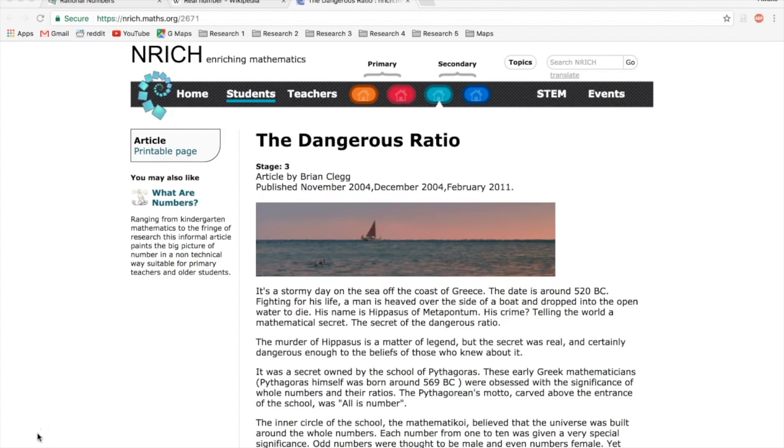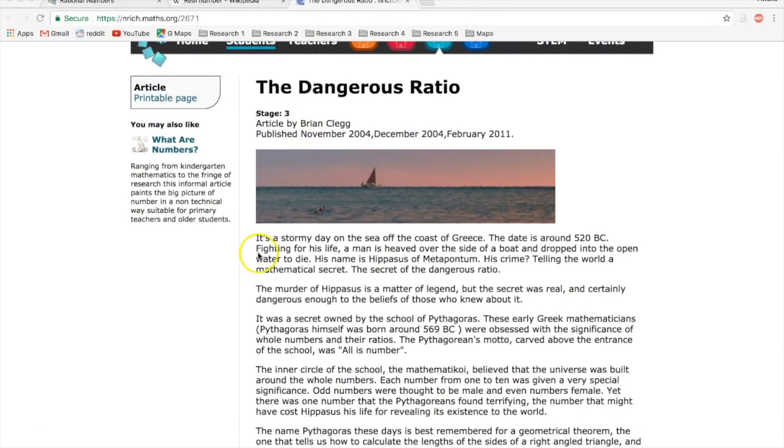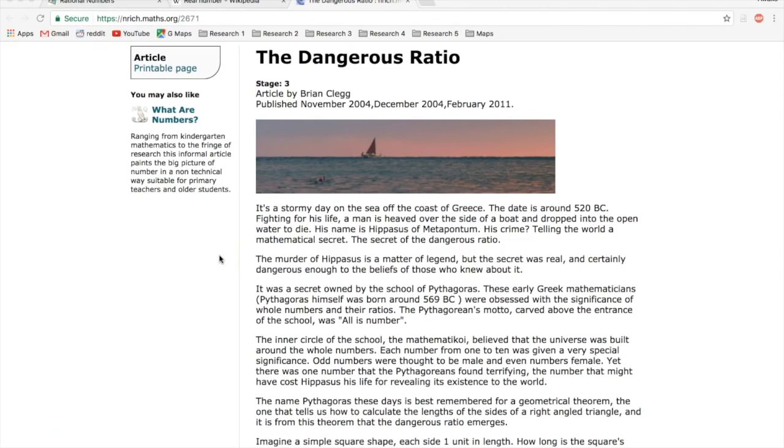So if you understand this flaw in irrational numbers, it might make your brain crash because it's not rational. And we're going to be getting into that. But what I'd like to do is read the story of the dangerous ratio. This is on Enriching Mathematics, and it says, it's a stormy day on the sea off the coast of Greece. The date is around 520 BC. Fighting for his life, a man is heaved over the side of a boat and dropped into the open water to die. His name is Hippasus of Metapontium. His crime? Telling the world a mathematical secret, the secret of the dangerous ratio.